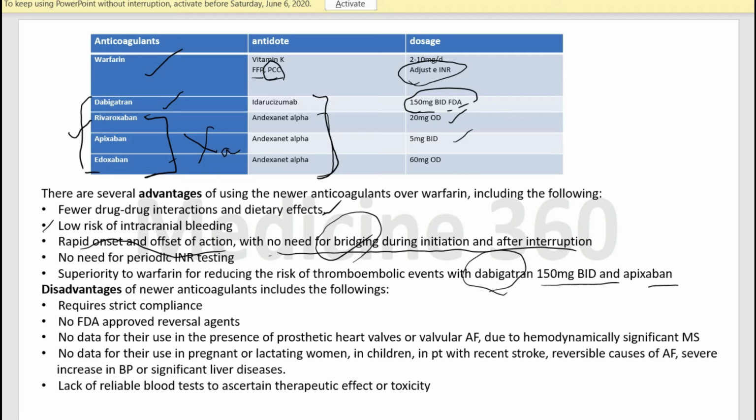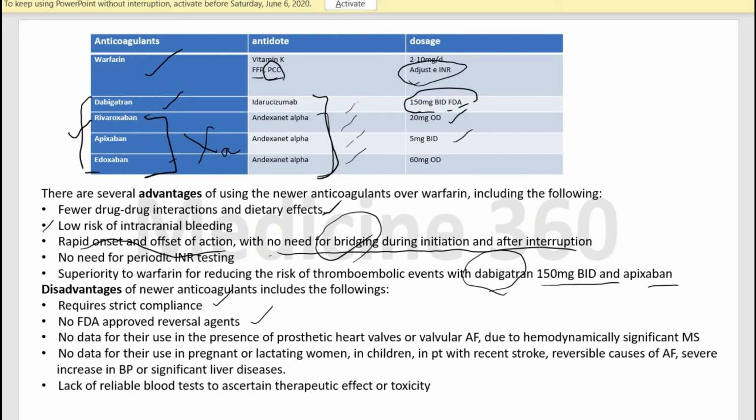Next are the disadvantages. What are the disadvantages of the newer anticoagulants? They require strict compliance, meaning as they do not have long half-lives, we need strict compliance so that the anticoagulant effect does not diminish soon. No FDA approved agents, as I mentioned earlier, these agents, which are the antidotes for the newer anticoagulants, are not FDA approved.